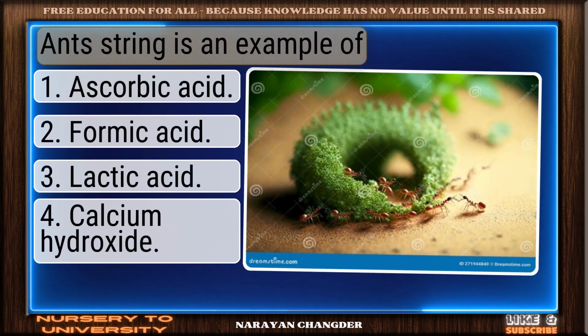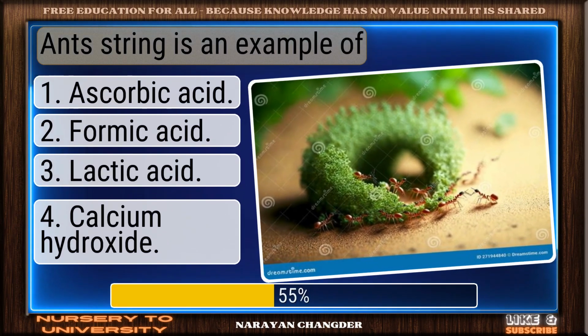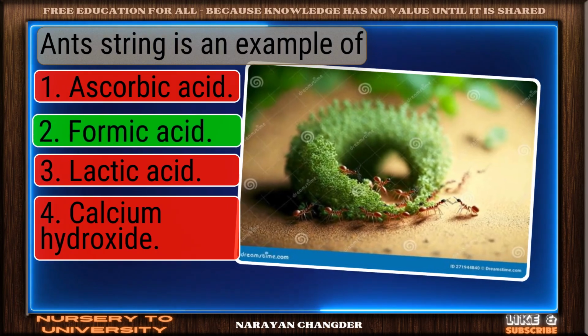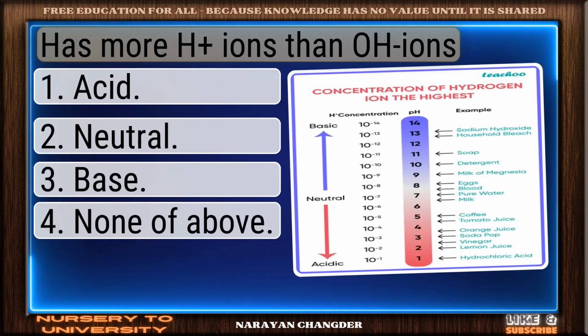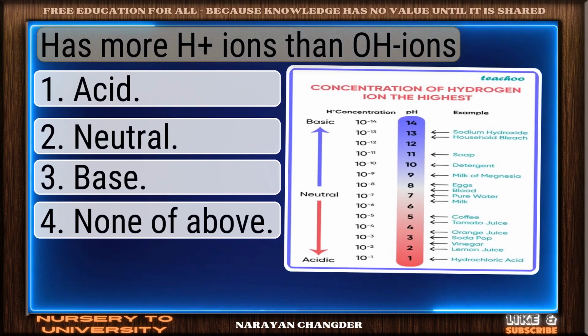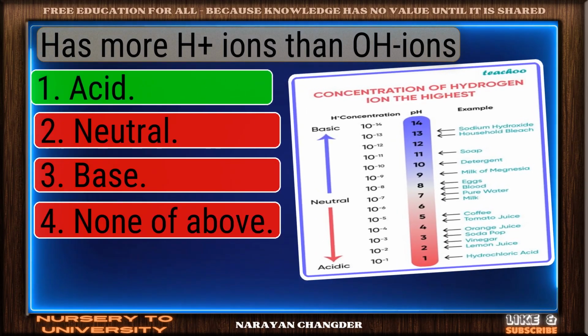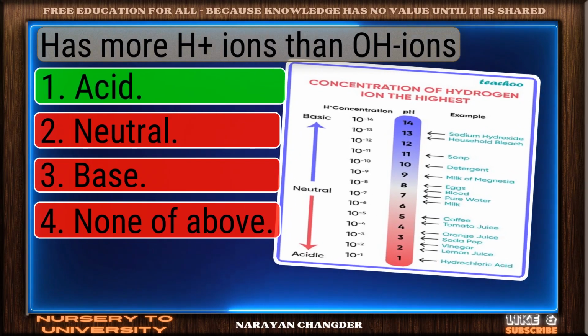Ant sting is an example of? Smart pick. Formic acid is the correct choice. Has more H+ ions than OH- ions. Well done. Acid is the right choice.